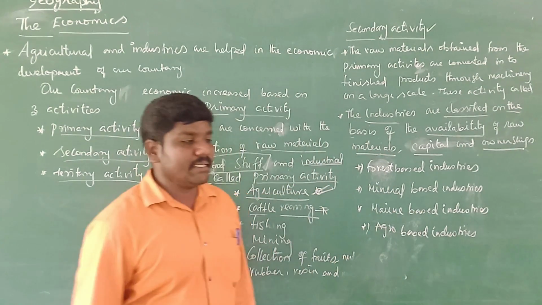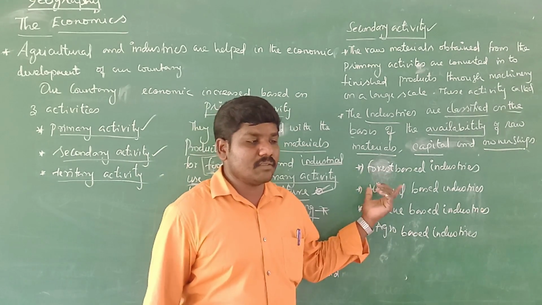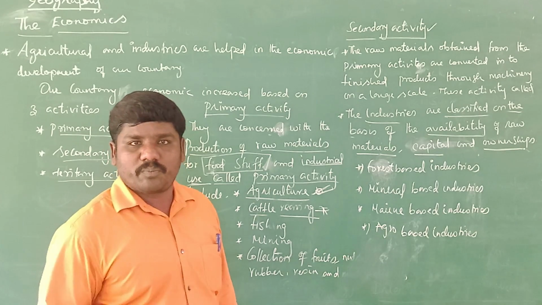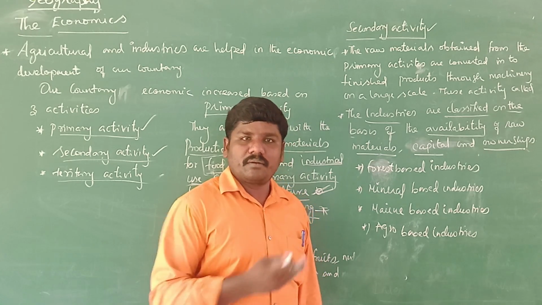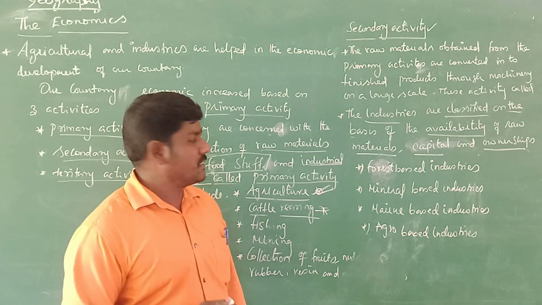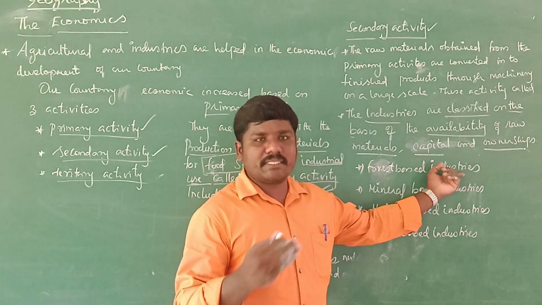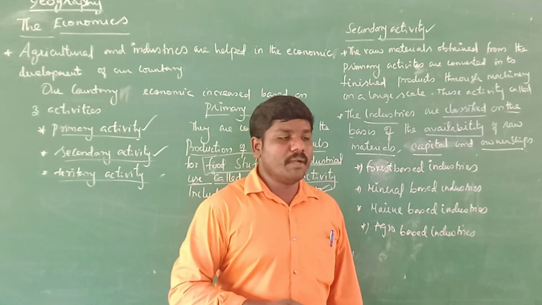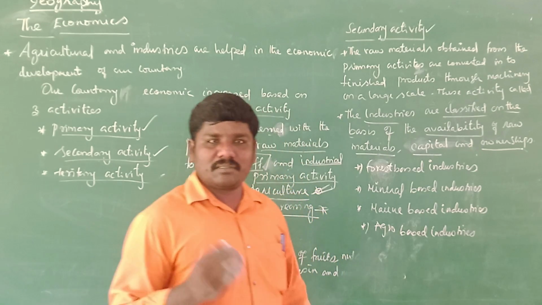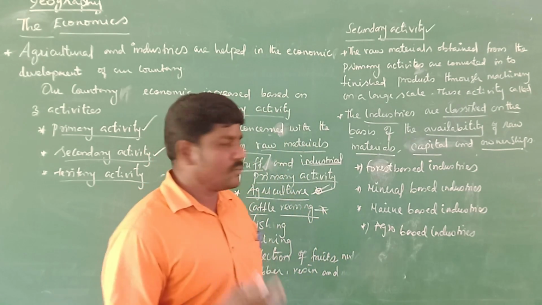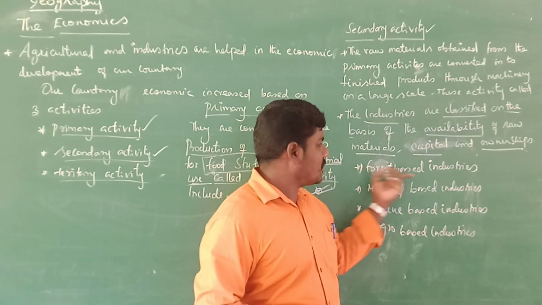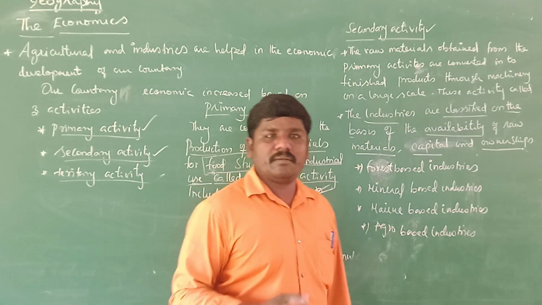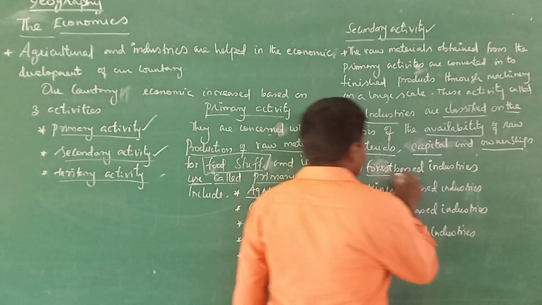Agro based industries, and then forest based industries, mostly the paper mills. So how to produce paper? It needs plants or trees. So in forest based industries, for example paper mills, furniture, and building construction, some plant material is needed. These plant materials come from the forest. Some furniture industries, paper mills, and building construction industries are included in the forest based industries.